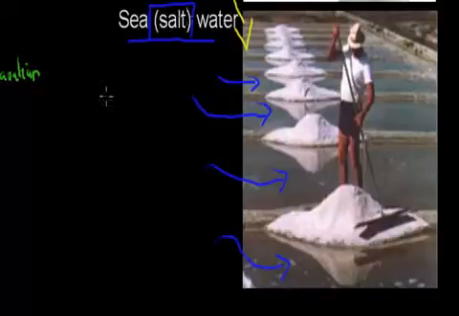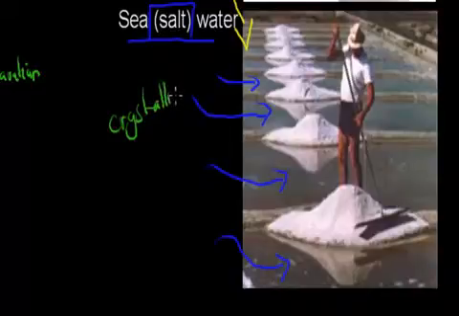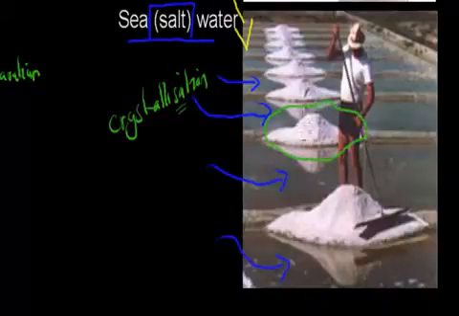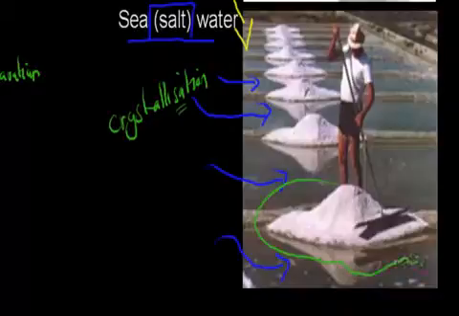Remember, that's called crystallization. So evaporation plus crystallization. And at the end of this whole procedure, after all the water has been evaporated, we have just the salt left. So you can see here all of these salt piles.